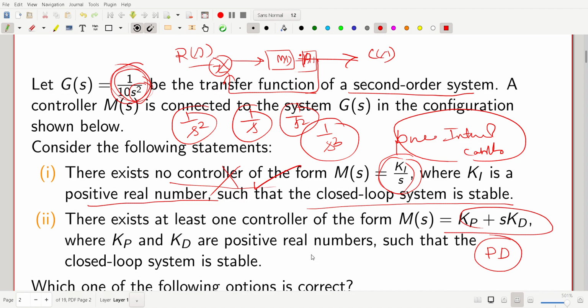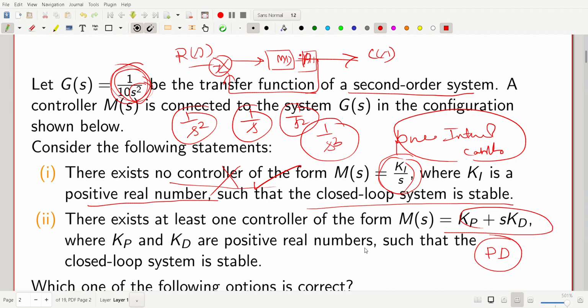Okay, so it means this is possible. At least one control is possible, but how can we ensure whether it's possible or not? We can find the closed loop transfer function, and then again see the Routh-Hurwitz criteria.